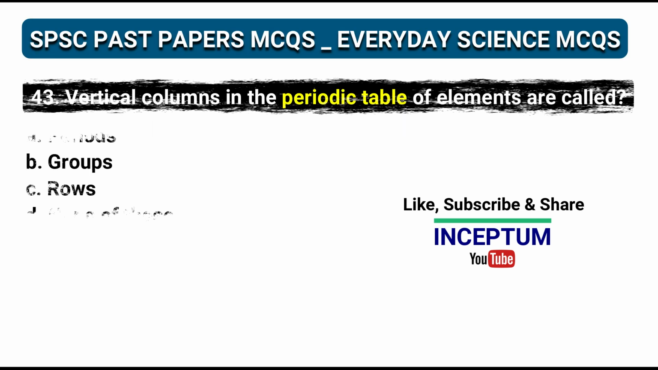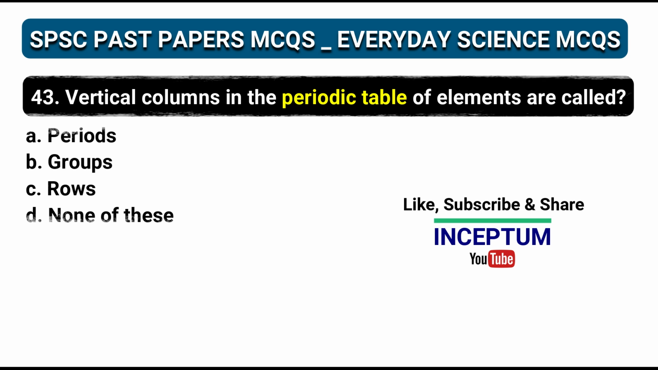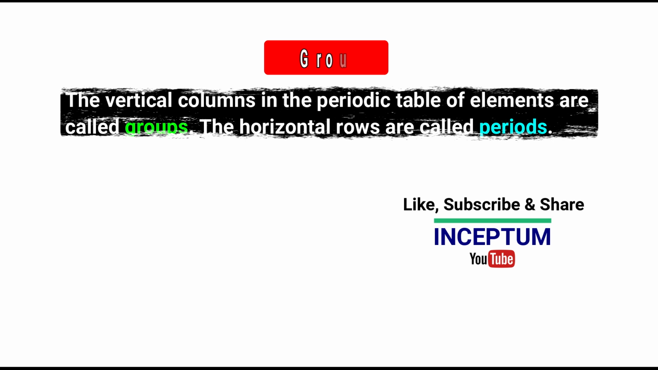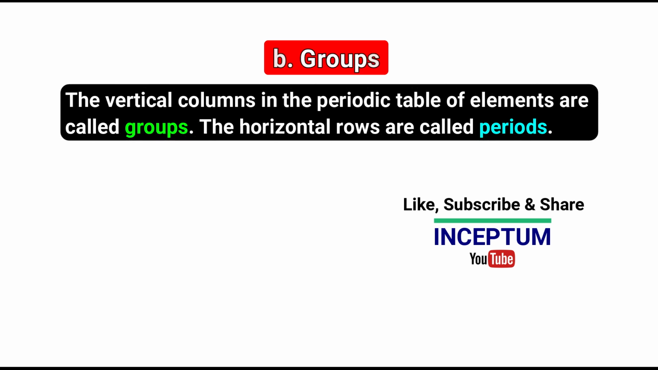Question number 43. Vertical columns in the periodic table of elements are called. In the four options: periods, groups, rows, none of the above. And the right one is option B, groups. The vertical columns in the periodic table of elements are called groups, whereas the horizontal rows are called periods.